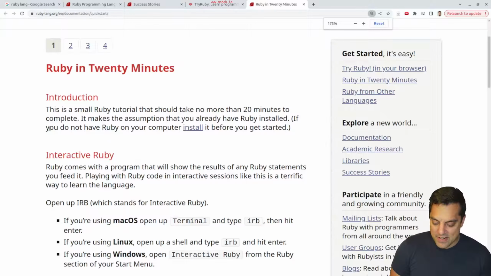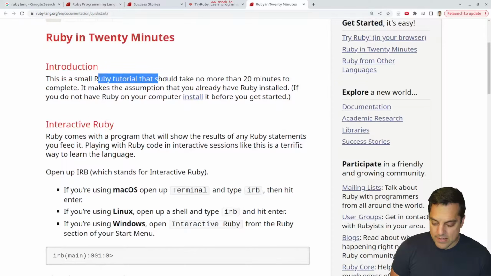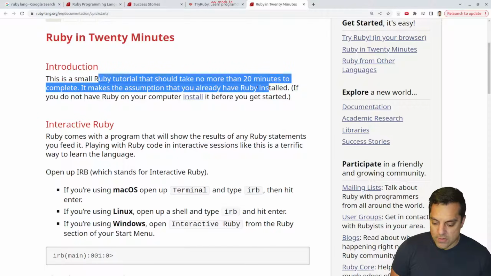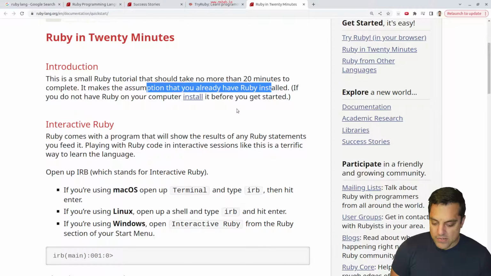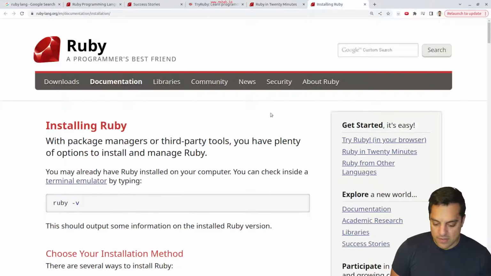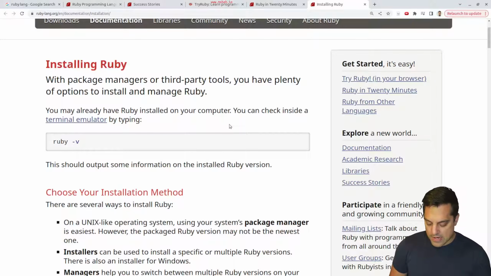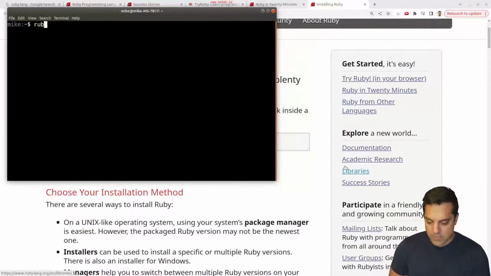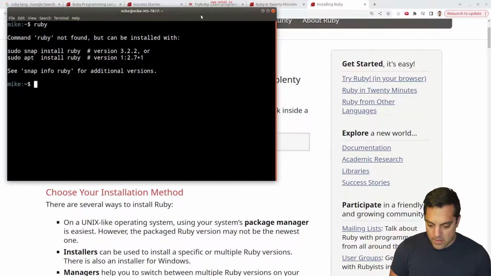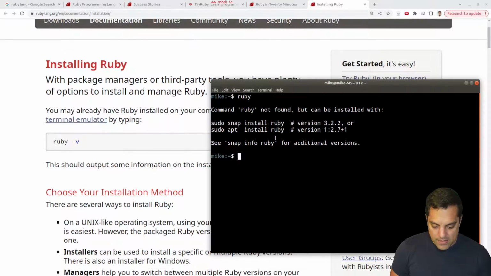Okay, so here's a small Ruby tutorial. It shouldn't take more than 20 minutes. Okay, we have to install Ruby, so maybe it'll take a few more minutes to do this. Let's see if I have Ruby here. I don't think I do. Nope. But it'll tell me how. Okay, sudo apt install ruby. We want to install the snap because we saw we are in version like 3.22 or whatever. So let's do that here.